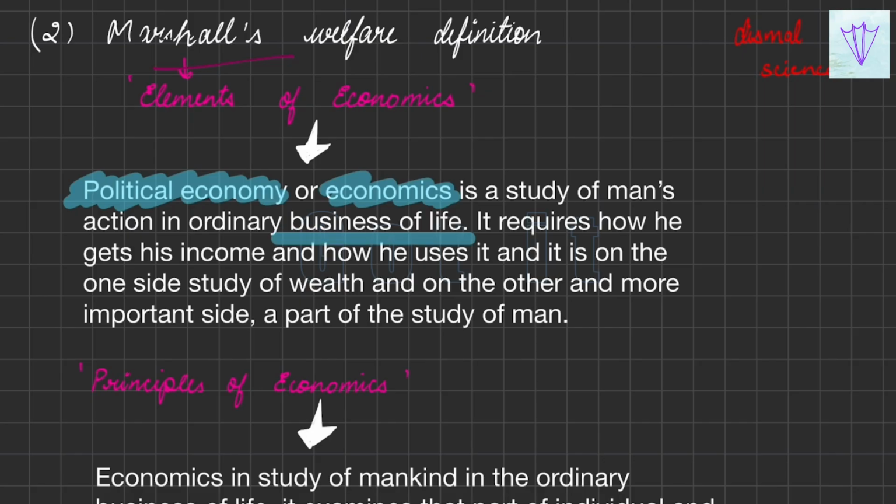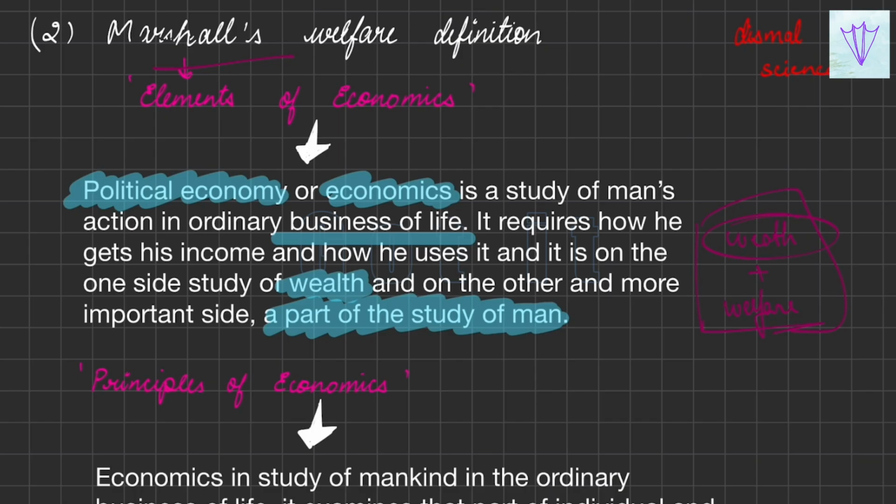It requires how he gets his income and how he uses it, and it is on one side the study of wealth, and on the other side it is a study of man. So this has covered both wealth and welfare. So Marshall's definition has spoken about both wealth and welfare, whereas Adam Smith has spoken only about wealth,